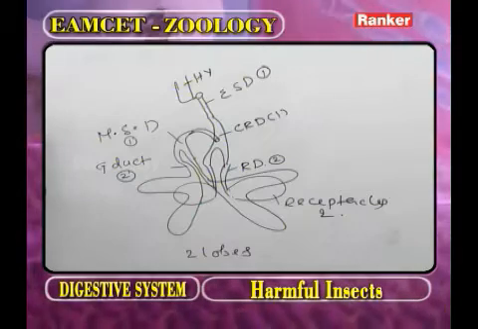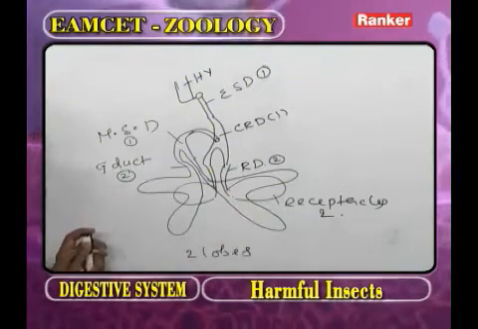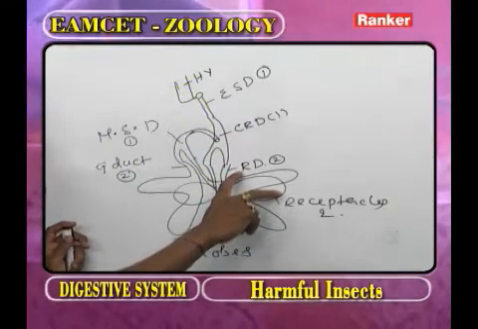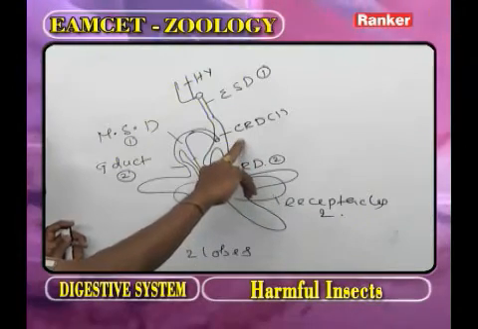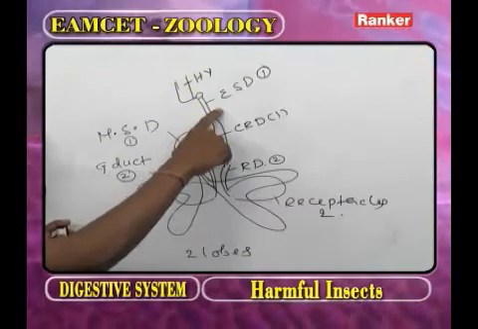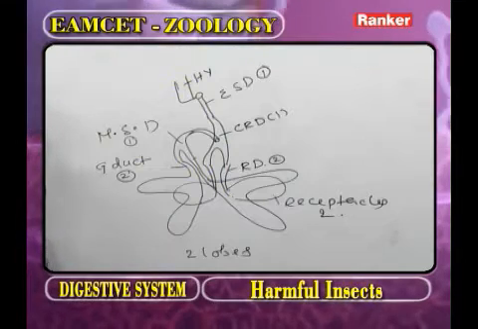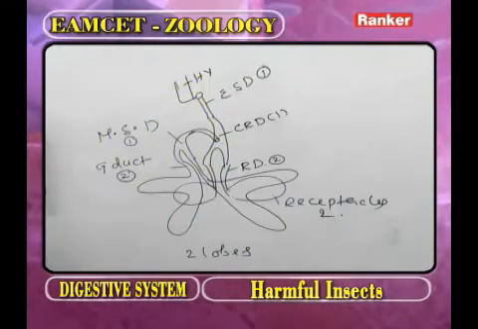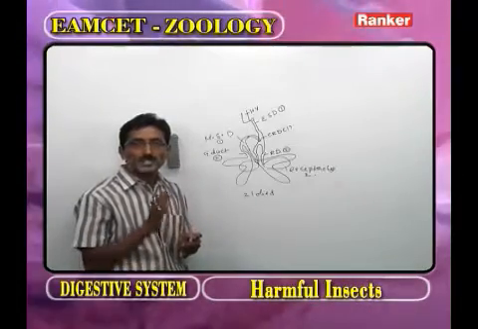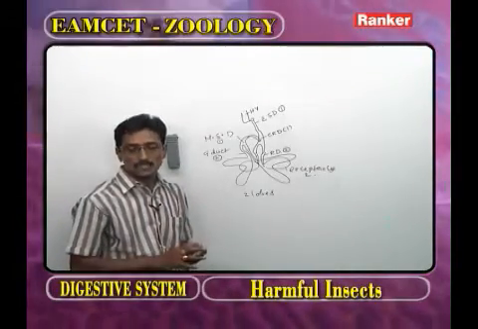In the salivary glands, the saliva is stored in the receptacles. From the receptacles the saliva enters the receptacular ducts, from there into the common receptacular duct, and from there into the efferent salivary duct. Finally the saliva enters the hypopharynx. The food materials mixed with saliva become soft food material. Such soft food material we call bolus. Now we go for the next question.